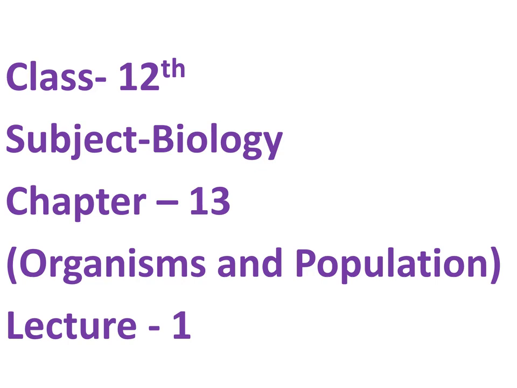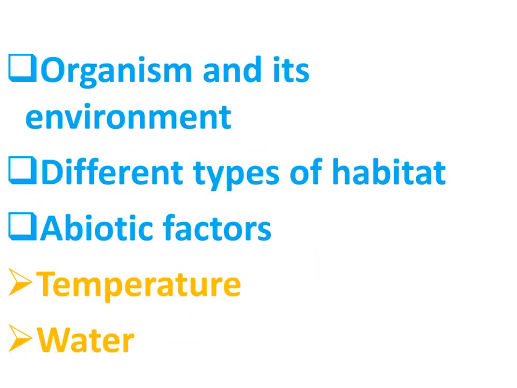Good morning students, this is 12th class biology, chapter 13, organisms and population, and this is lecture number 1 of this chapter. Topics to be discussed in this lecture are organism and its environment, different types of habitat, abiotic factors. In abiotic factors we will discuss about temperature and water.